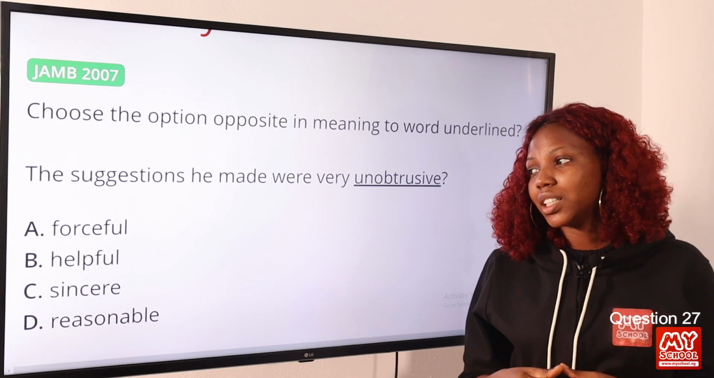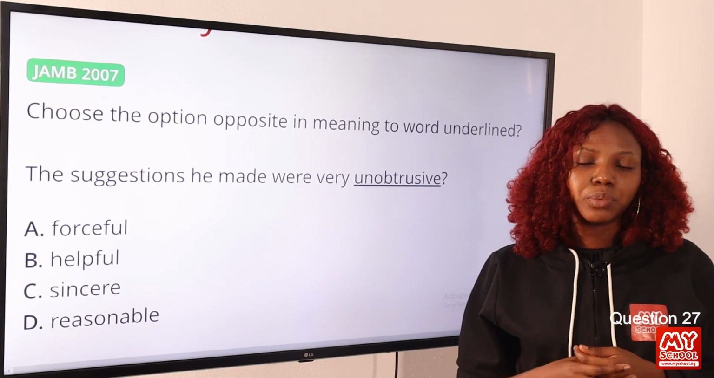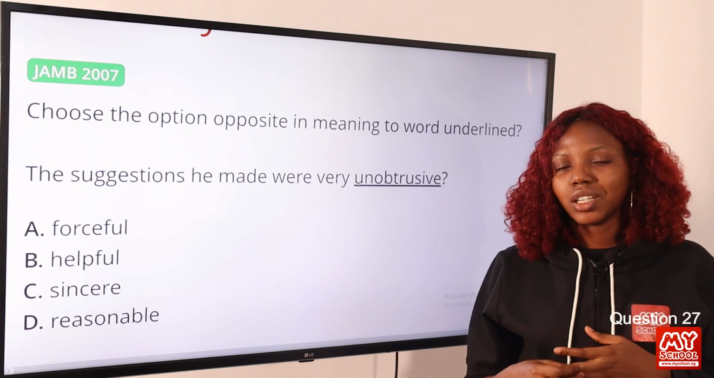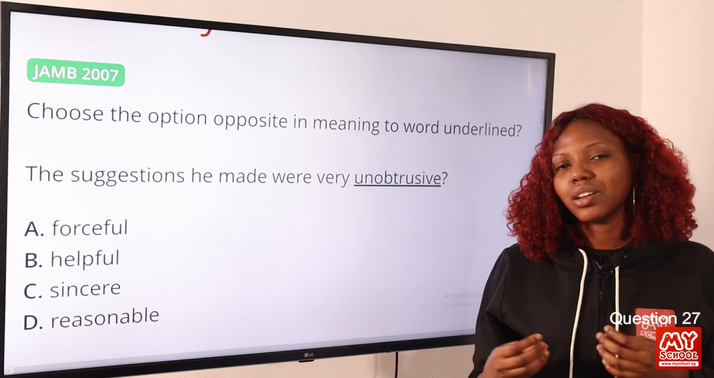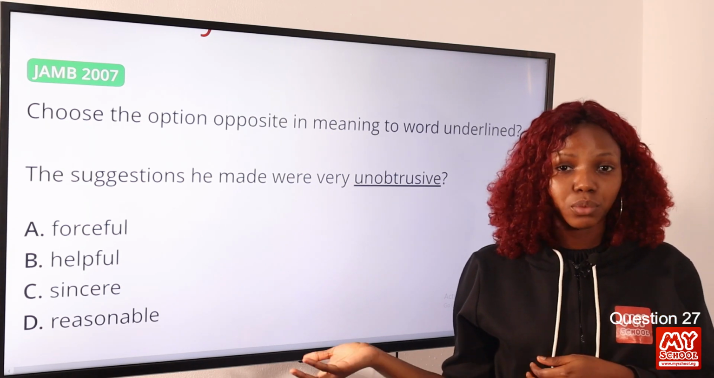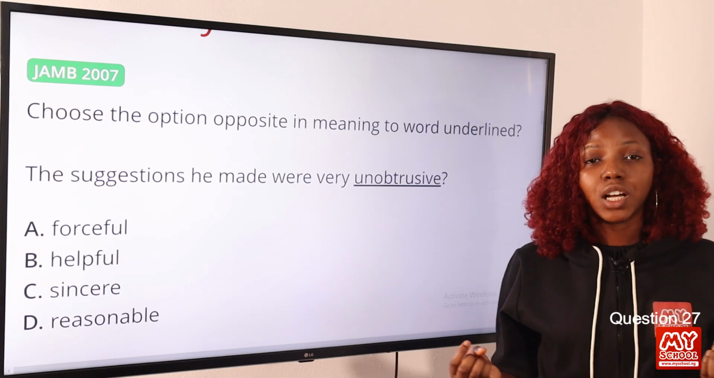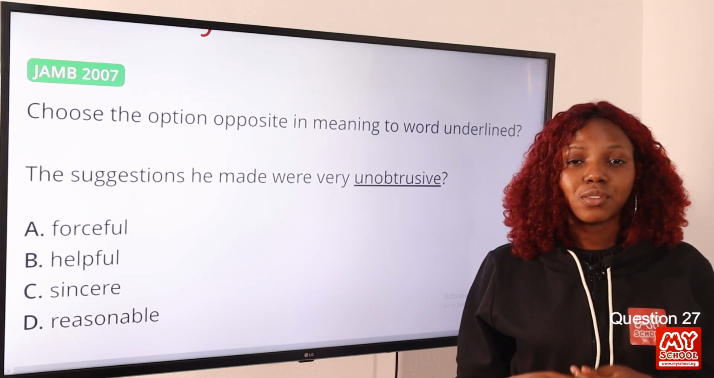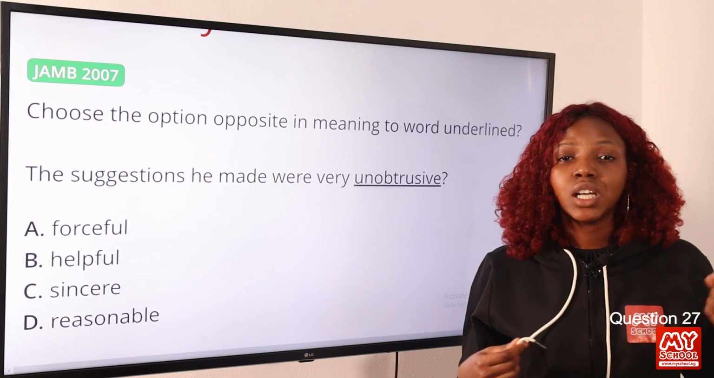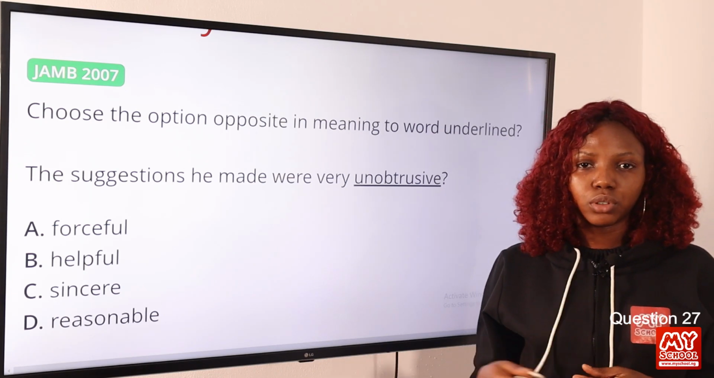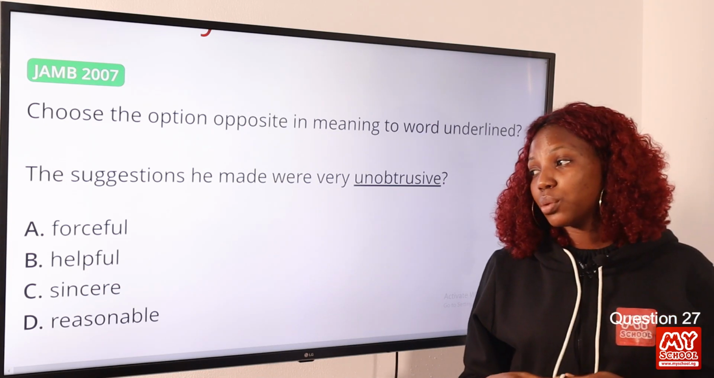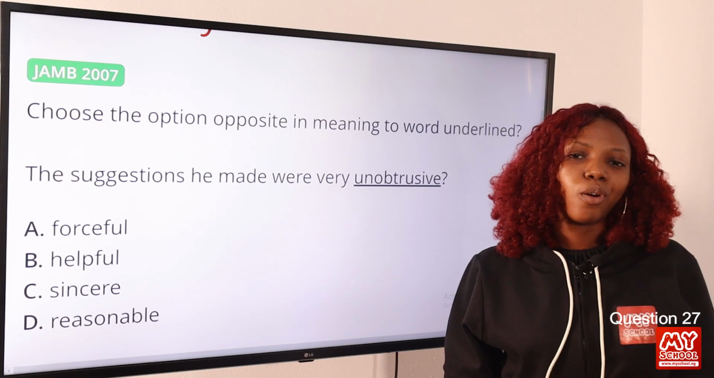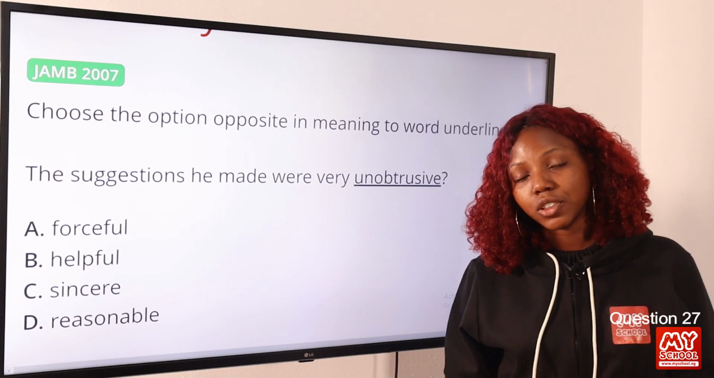Now option A is forceful, and forceful is being strong and assertive. Okay, it can come with a bit of aggression. Okay, so it's being powerful, being strong. So this is quite a negative word. So a good way of solving contrasting meaning, whether synonyms or antonyms, is to think of the word either being a negative word or a positive word. So we have a positive word in the question, and definitely we'll be looking out for a negative word. Now the words helpful, sincere, reasonable are all positive. So option A is the correct answer, forceful, to this question.